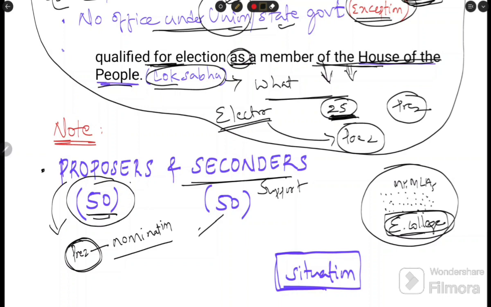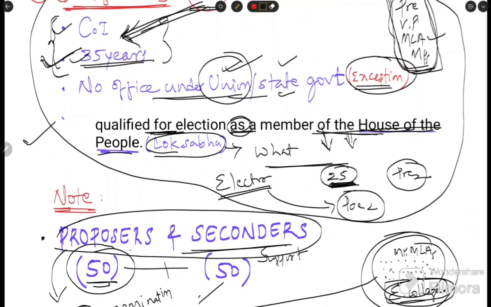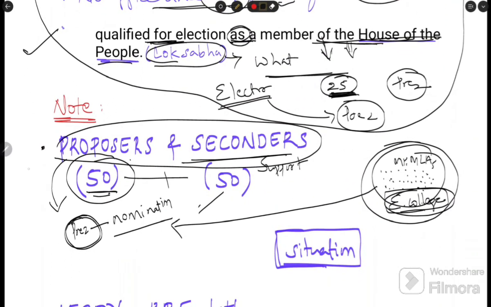What it means is that at least 100 members of this electoral college need to show support for the candidate to file a nomination. Along with these qualifications, he must possess the support of at least 100 members.